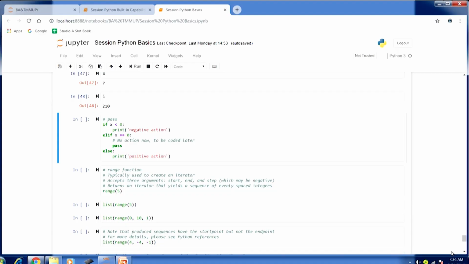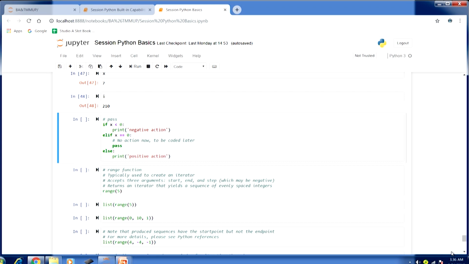However, in the case of Python, because we are using white spaces, we need a keyword like pass to explicitly tell the interpreter that we would just like to pass from this particular block of code. We can understand the same thing through this example. The first conditional logic block that we have is if x less than 0.